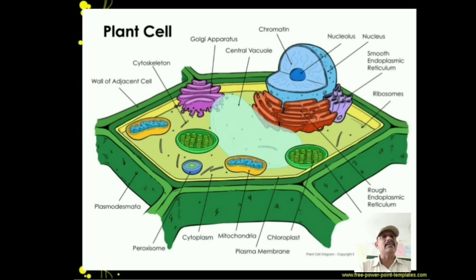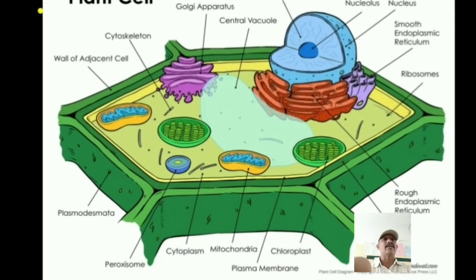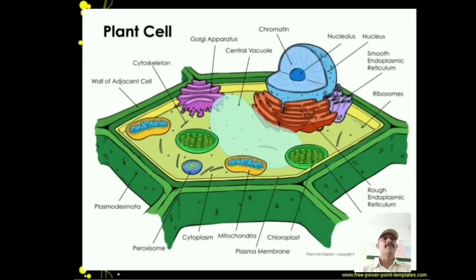These are all the parts of the plant cell. Just look at the center: which large part is there? The central vacuole is large in size in the plant cell. I think you understood this figure.